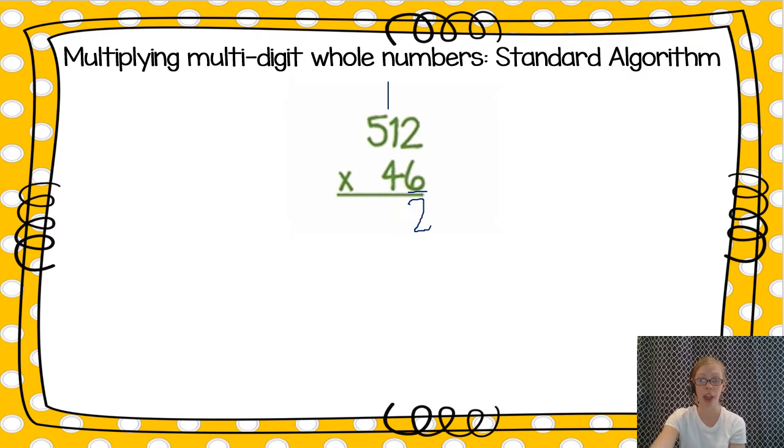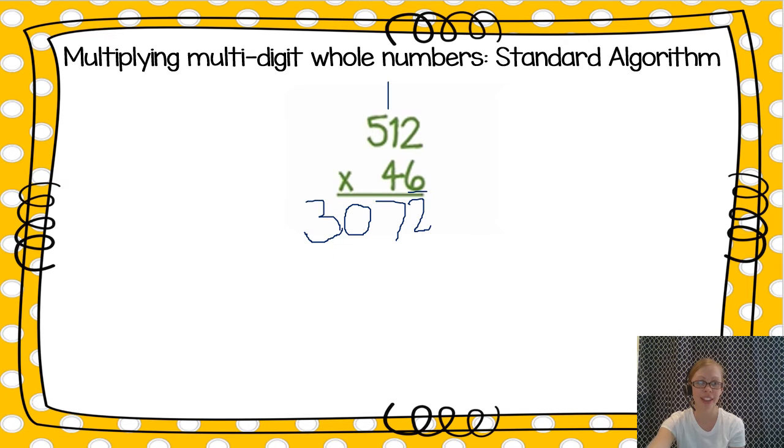I'm going to carry my 1 up on top. Then I multiply 6 times 1 plus that 1 that I had hovering up top. 6 times 1 is 6, plus 1 gives me 7, which I write just underneath the tens column. I'm trying to keep everything lined up. My last step with this ones digit that I'm multiplying by is 6 times 5, which equals 30. Since there's nothing on top and there's nothing else to multiply, I'm going to write the 30 on my first line. So this is my line for multiplying by the ones.